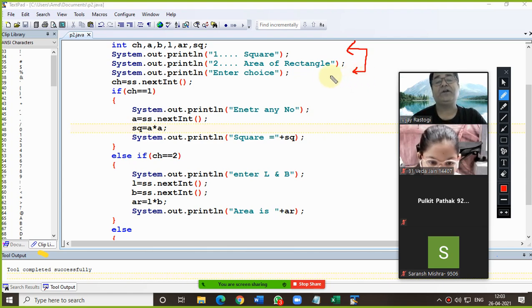If it is not mentioned in the question, you can skip these two lines. But it's always better to print the menu like this. This is very comfortable for the examiner as well as for the students. This part is known as the menu, and with this everybody can easily understand what we are supposed to enter. Am I clear, Veda Jain?